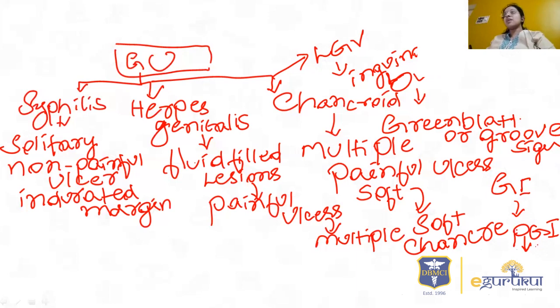Genital ulcer, usually the base is beefy red in color and it can bleed on touch. So this is the difference. These are the few important differentiating points between genital ulcers.